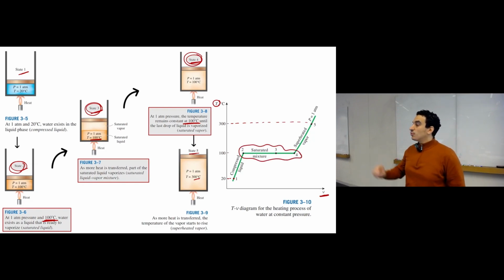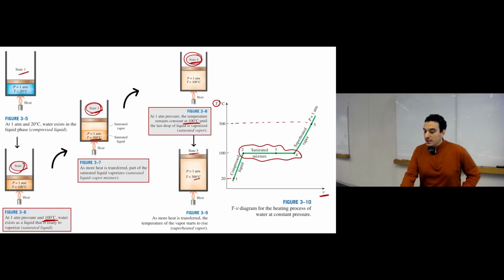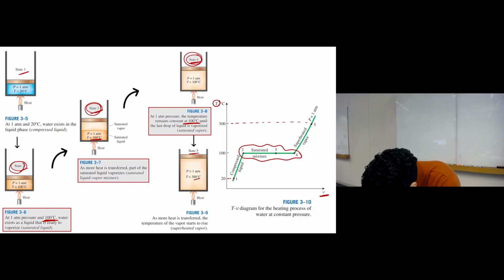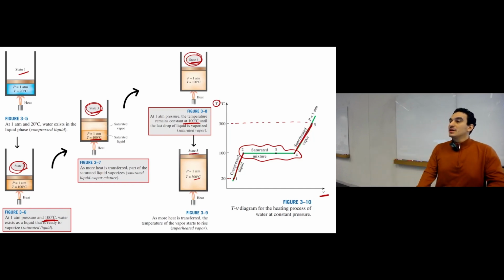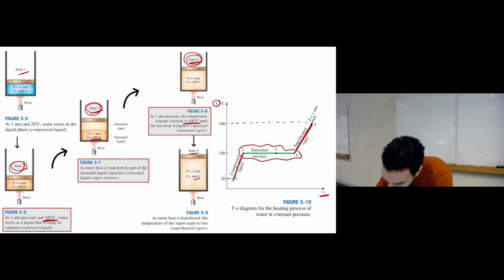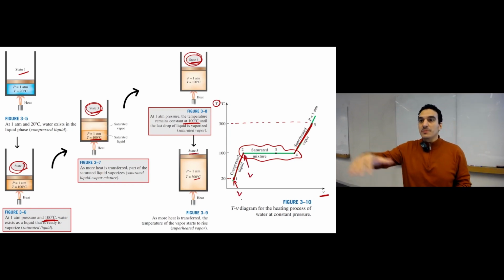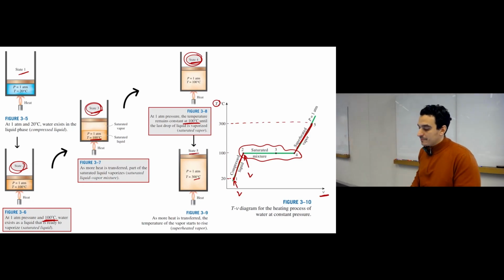So here we can understand one thing from this TV diagram. You can see many lines. But a line from 1 to 2, for example, or 4 to 5, represents temperature change, no phase change, only temperature change. At 1, we have liquid. At 2, we also have liquid. So 1 to 2 represents the temperature change in the liquid phase.